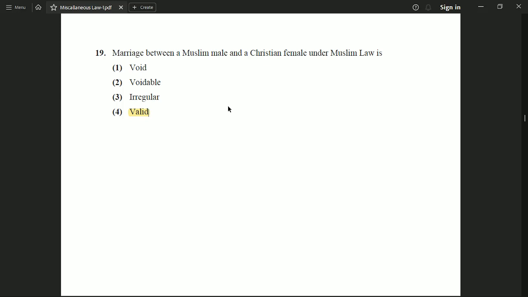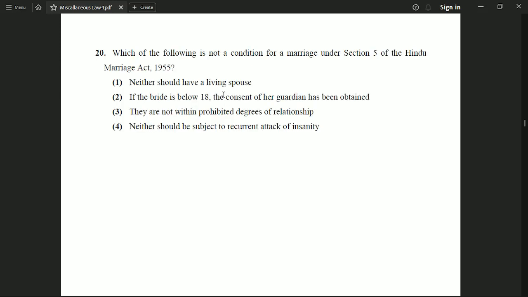Okay. Now the next question is, which of the following is not a condition for a marriage under section 5 of the Hindu Marriage Act 1955? Option 1, neither should have a living spouse. Option number 2, if the bride is below 18, the consent of her guardian has been obtained.